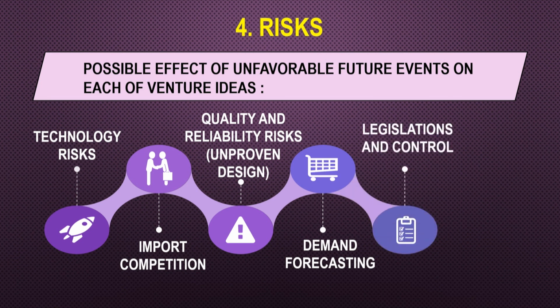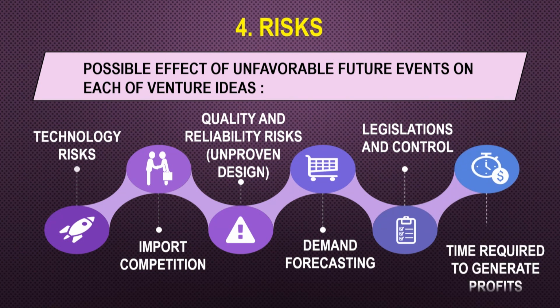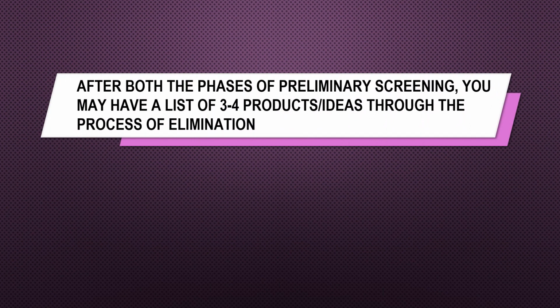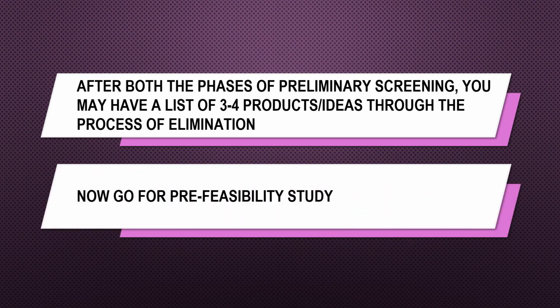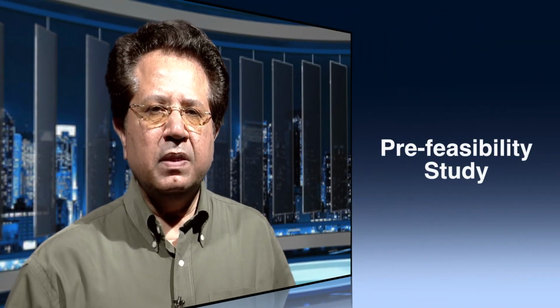Then legislations and control, they can come anytime and they can either benefit or hamper your business, and time required to generate the profits. Now, after both the phases of preliminary screening, you will have a list of 3 to 4 products or ideas through the process of elimination. So, after that go for the pre-feasibility study. So, next is the pre-feasibility study.